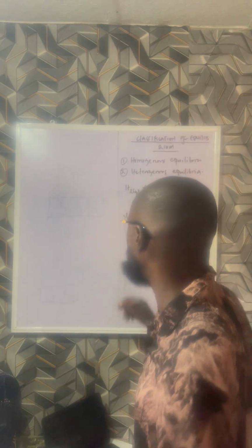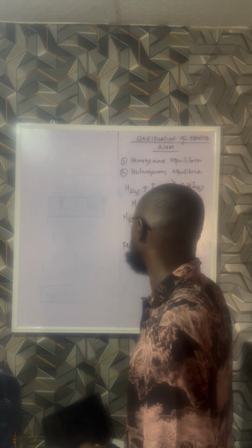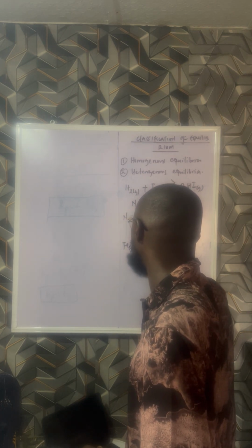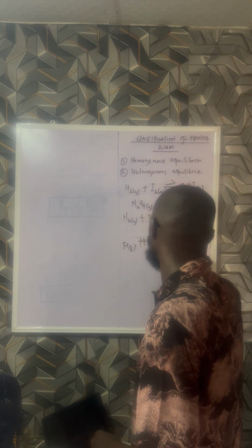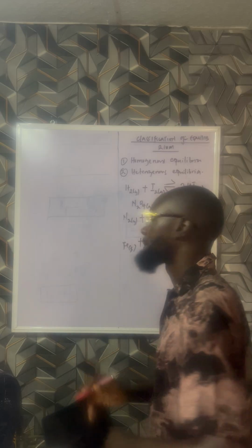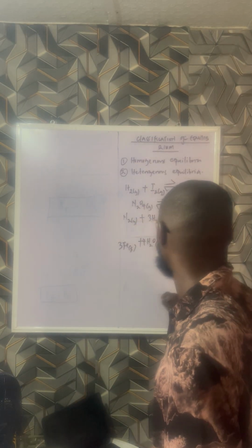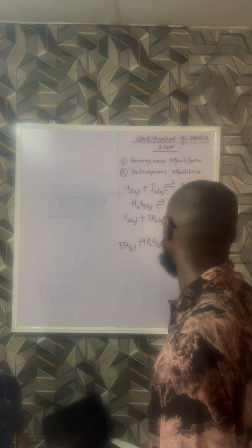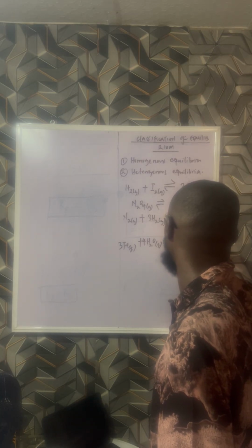Take for instance the reaction of iron with steam. Iron reacts with steam at red heat. Iron is in solid form, reacting with steam, H2O in gaseous form, to give a product: because iron will be 3 here, Fe3O4 in solid form, plus hydrogen gas.